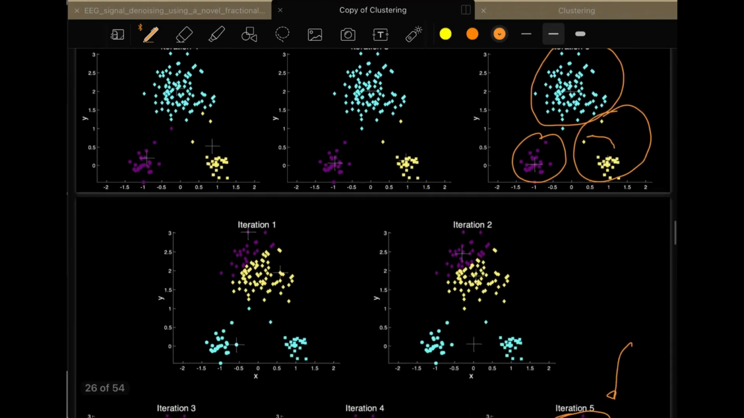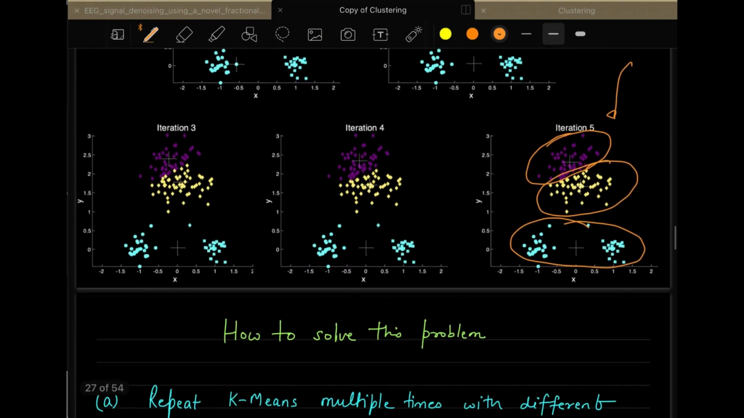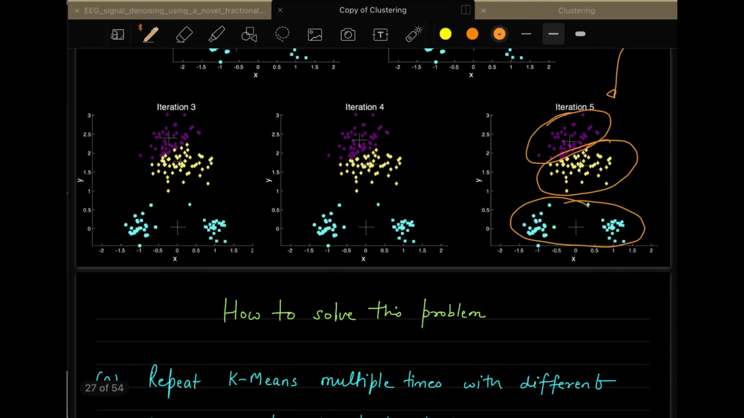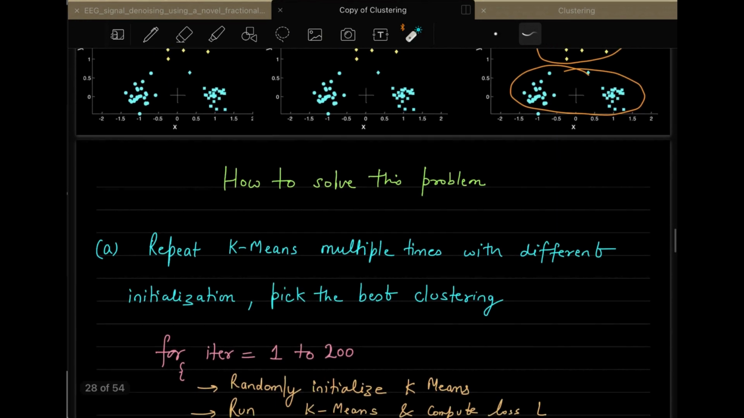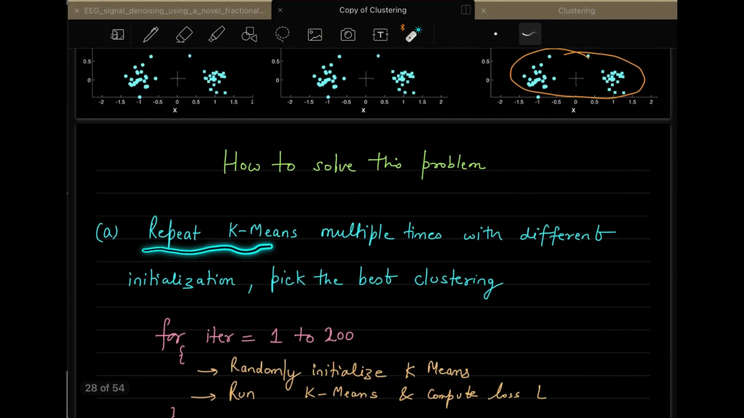Okay, so let me discuss how to solve this problem. There are two ways of solving this problem. The first way is you repeat k-means multiple times, with different initializations of the centroids. And then once you do that, you pick the best clustering.